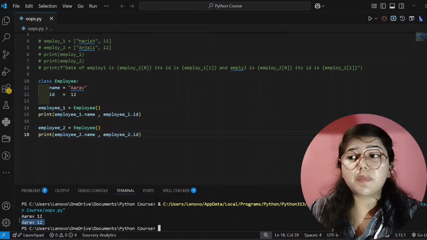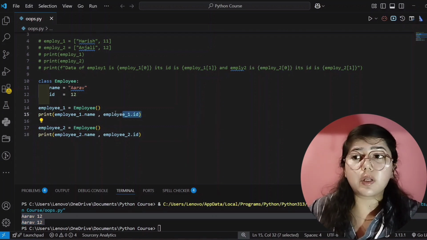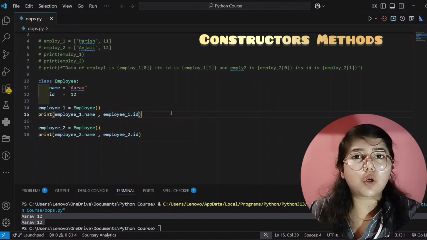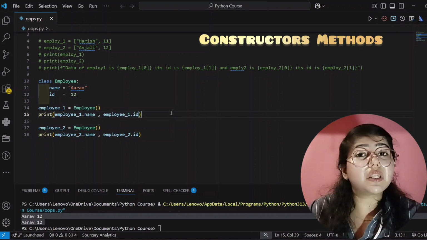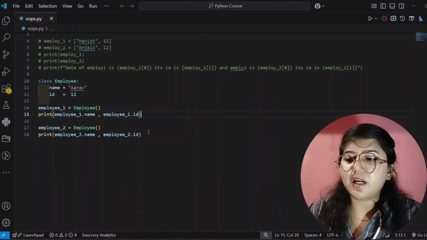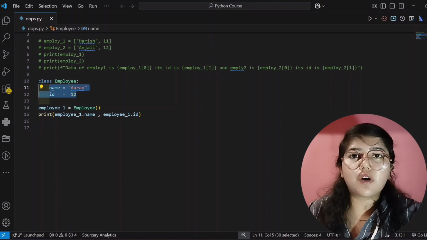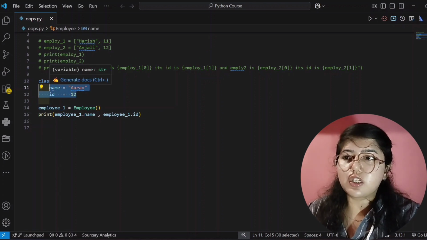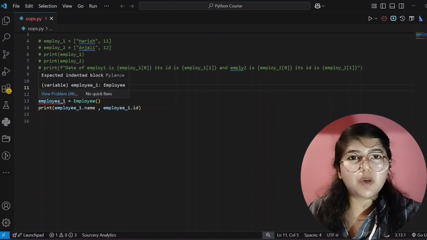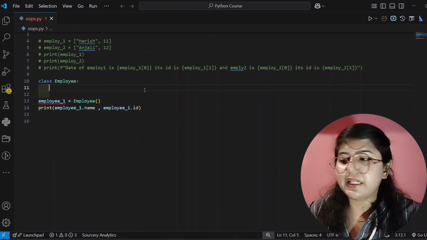If you don't want similar output, if you want different output for all the objects, for employee 1, employee 2, employee 3, then you can use constructors, or you can say you have to use methods. So how will we create our method? Let's see. I'll just delete this part and remove this first. Now we have to create an init function or method, you can say. It's showing an error because we have not given any input, or we have not created any properties. We will create them, don't worry.